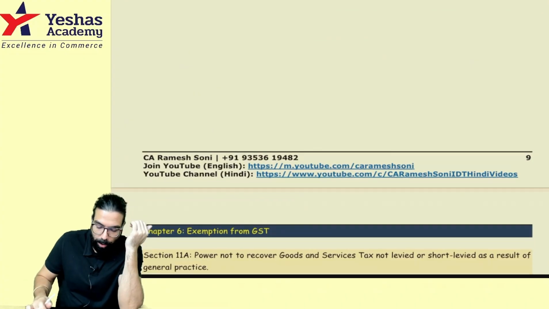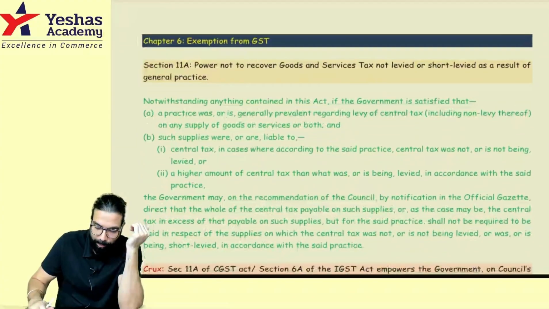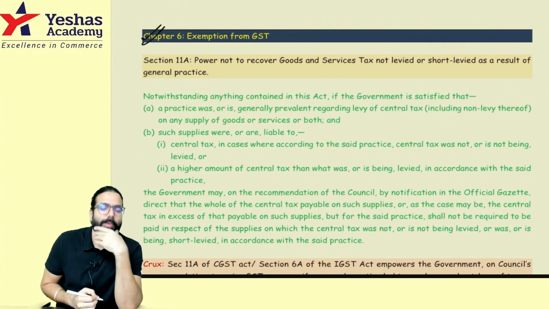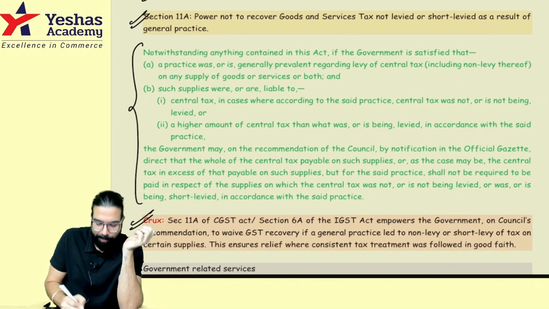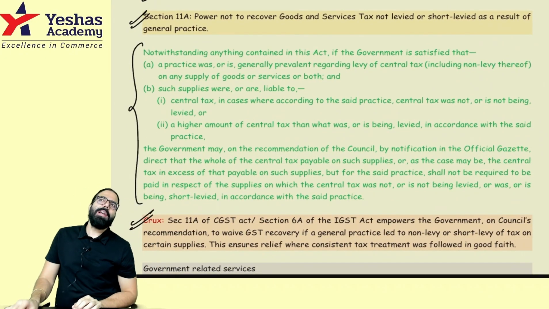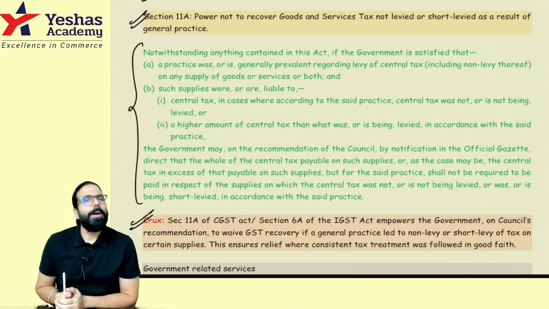Exemption chapter, we'll go ahead and talk about exemptions now. Please come to exemption, everyone. In exemption, one section number 11A has been inserted. Sir, what is section number 11A talking about? Let me go ahead and explain to you. Section number 11A is telling about a particular industry.